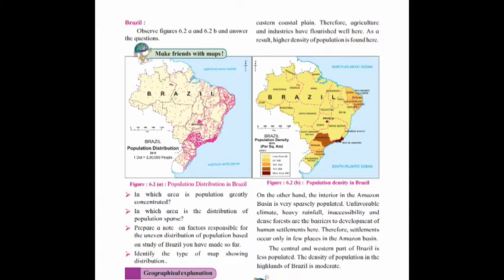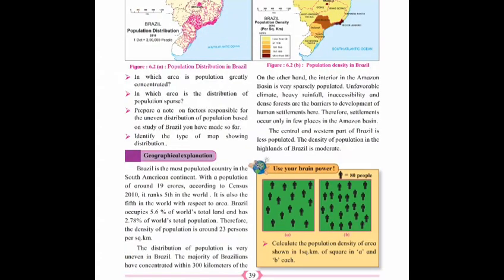Next question is, identify the type of map showing distribution. You know, the type of map shown here, that is dot method, has been used to show distribution in this map. Dot method has been used. Let's see the geographical explanation.